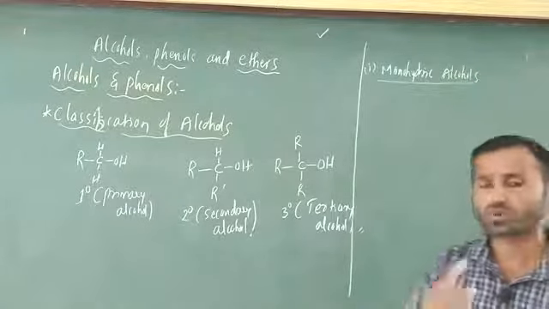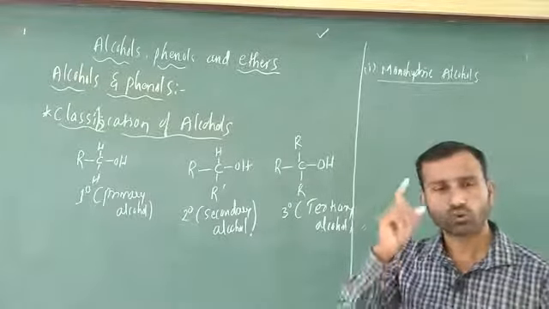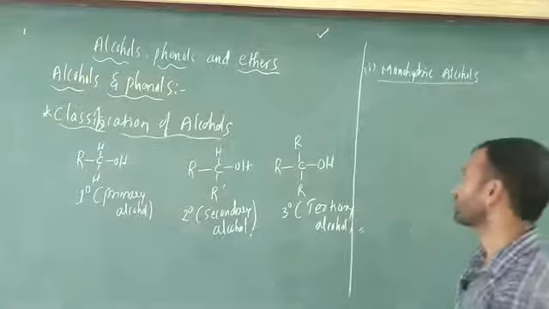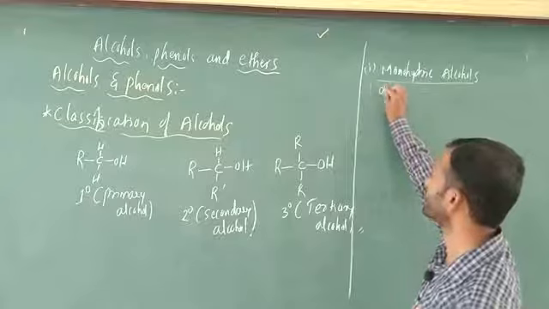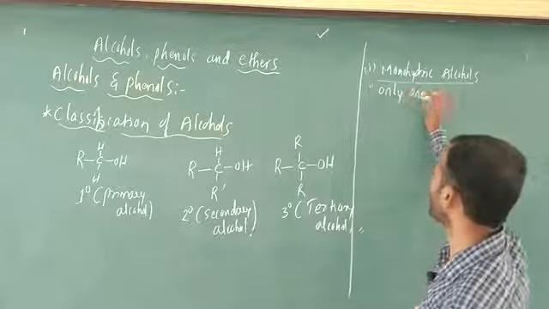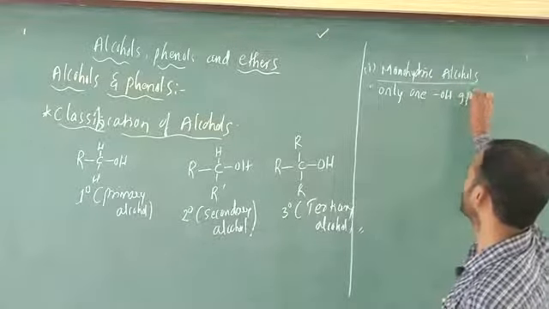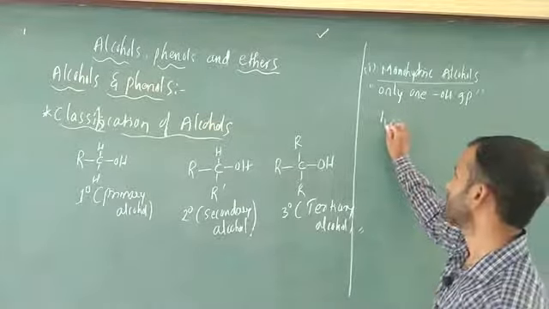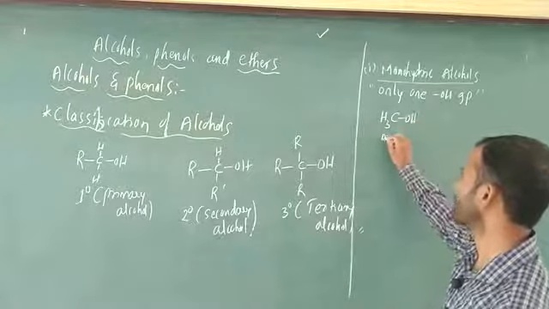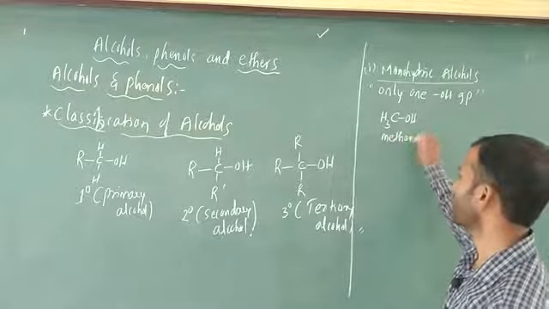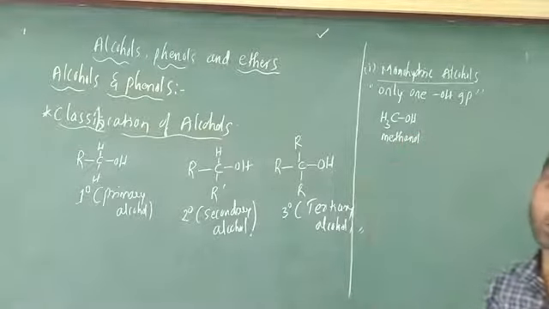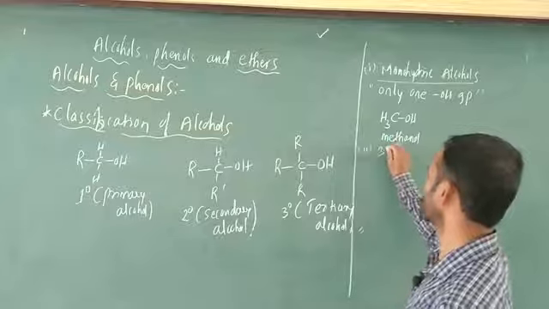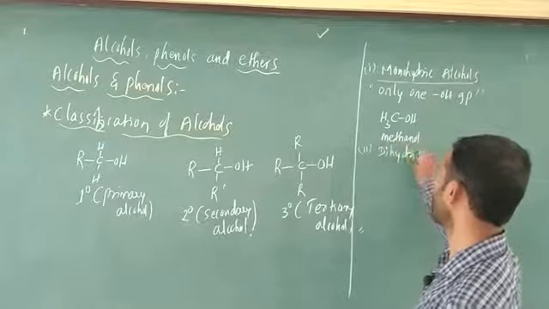Monohydric alcohol means, the important point is, mono means one, only one OH group is there, that indicates monohydric alcohol. If you want you can write: only one OH group attached to CH3, just here CH3OH is there. What is the name of this one? Methanol. This is an example of monohydric alcohol. Okay, the next, second one is dihydric alcohol.